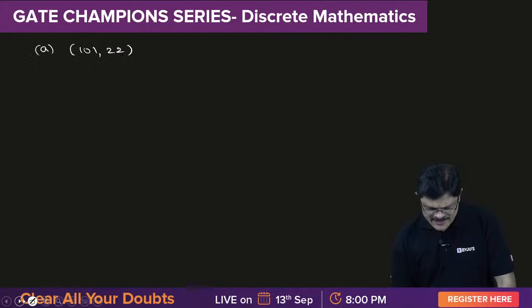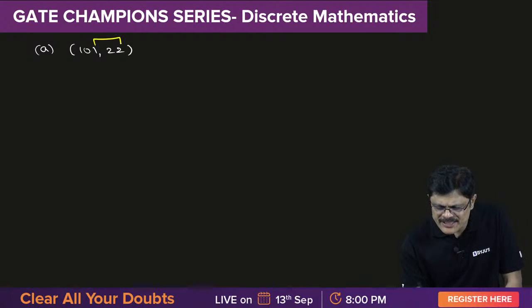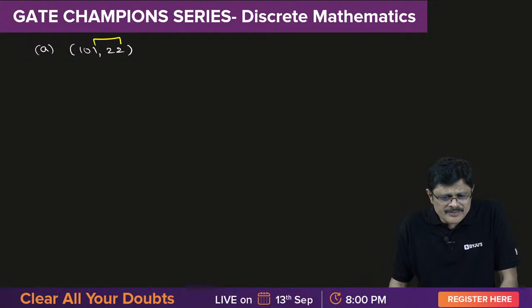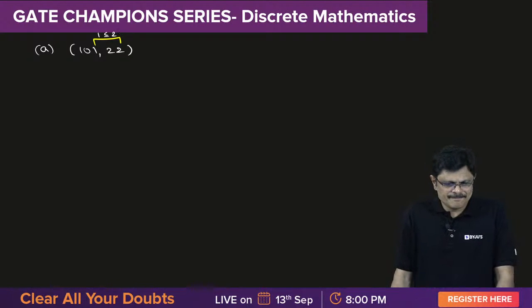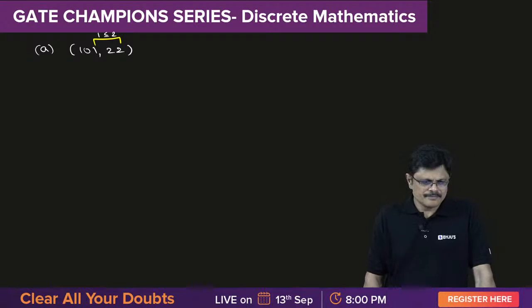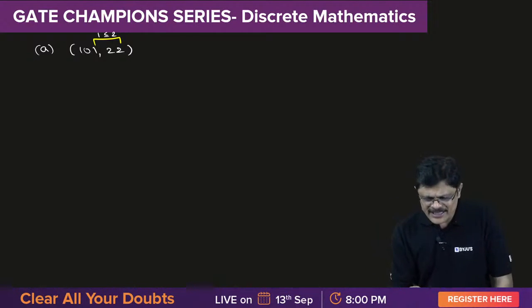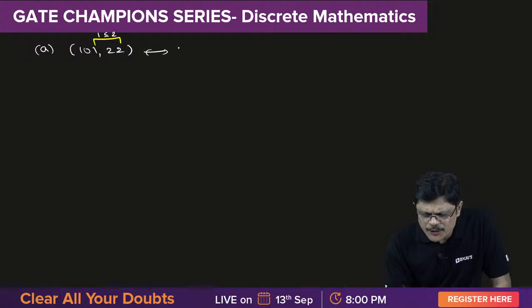Okay, so let us see this. First, you compare the last digits. Is 1 less than or equal to 2? Yes or no? Is it correct? Yes. If it is correct, remove the last digit and continue the same process.